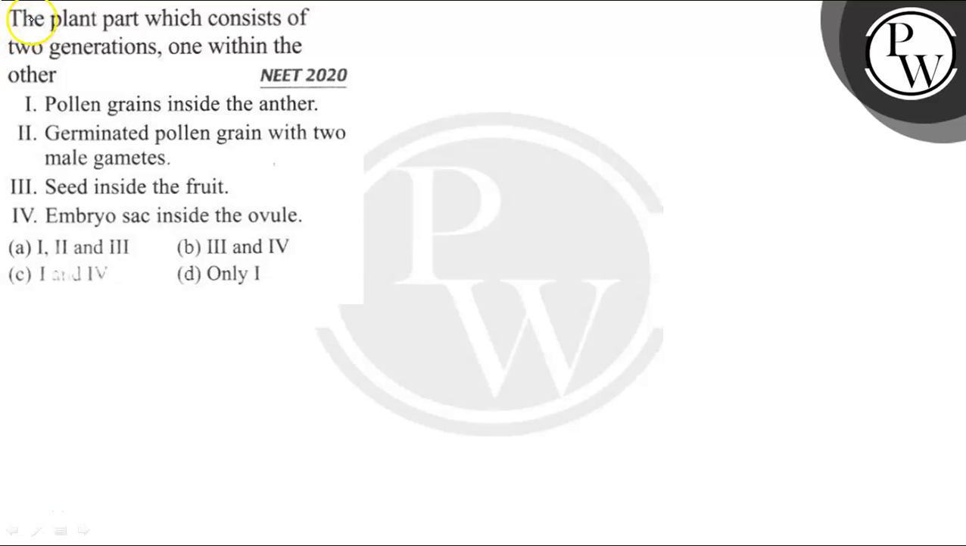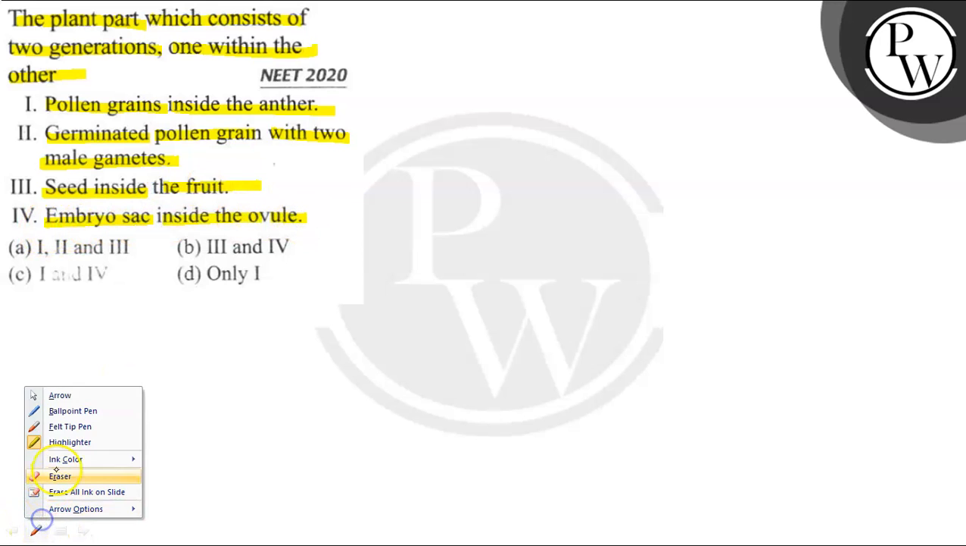Hello बच्चों, यहाँ मैं क्वेश्चन दिया हुआ है: the plant part which consists of two generations, one within the other. First, pollen grains inside the anther. Second, germinated pollen grains with two male gametes. Third, seed inside the fruit. And fourth, embryo sac inside the ovule.